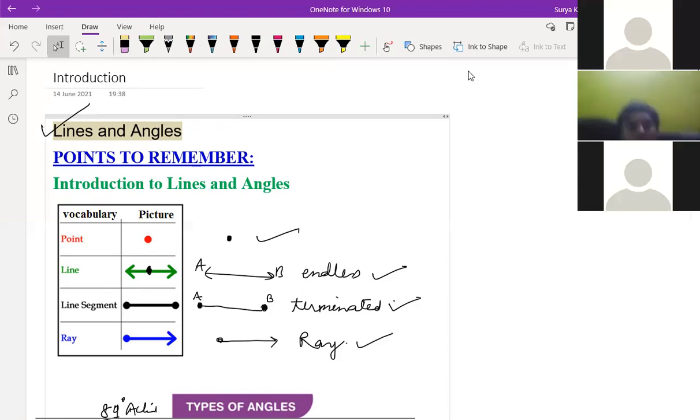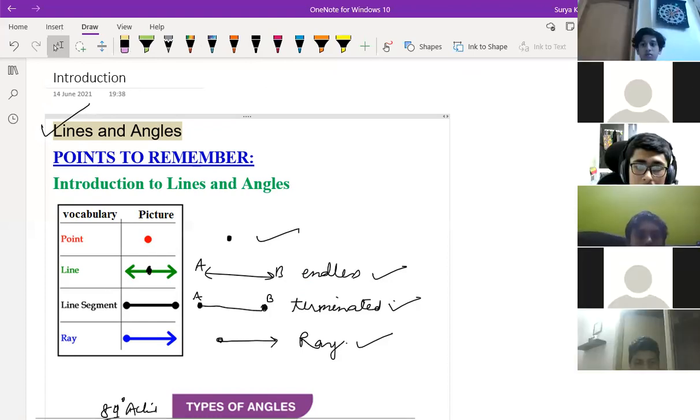Corresponding angles. So on the same side and what, Ritvik? Same side and up or down, right? Both should be up or both should be down on the same side of the transversal. Those are corresponding angles.